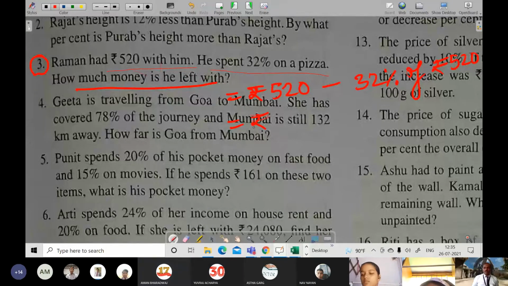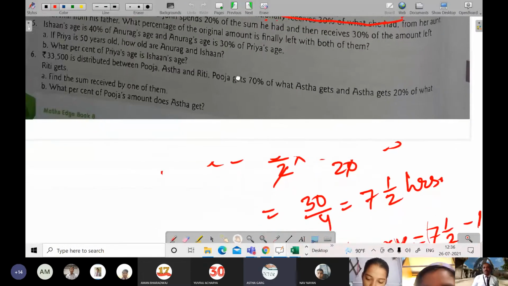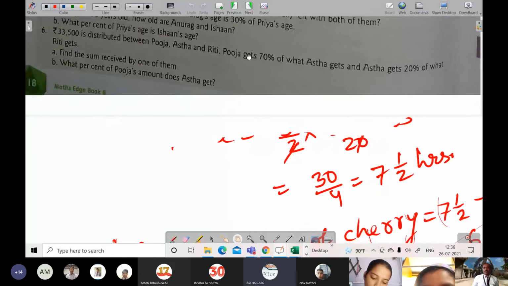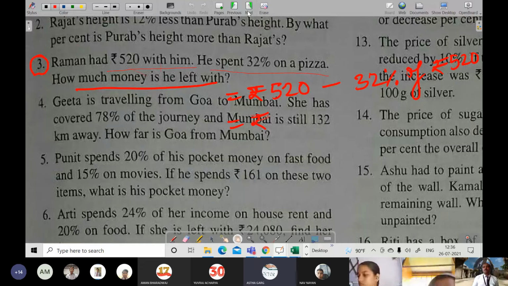Okay, so then I'll be moving. Yes? Sir, I want to ask something. Here Raman had 520, sir. So 32% of 520 has been spent by Raman, sir. That's why we are subtracting 32% of 520. Sir, like total money is equal to 100x, then 100x minus 32.